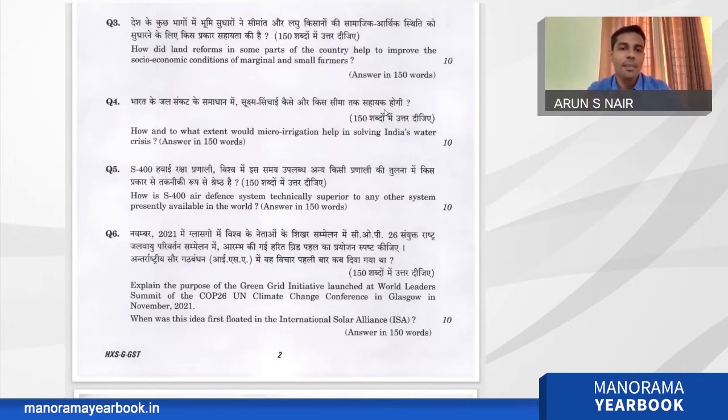So they are asking about the technical superiority of S-400, even though the candidate prepares some features of S-400 for the preliminary examination and all. We can't remember by heart all the technical superiority of S-400, because we can remember the range. We can remember the number of rockets available or the accuracy, but other technical superiority things the candidates may not remember. So this is a pakka technical question, and some difficulty is there, because in the answer key,